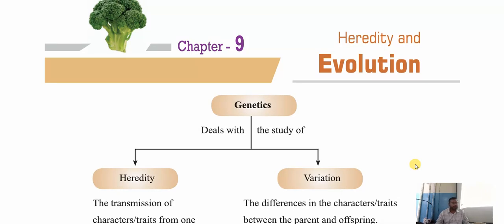What are the few important things we need to understand in this chapter? Certain things have got deleted compared to your previous syllabus. Earlier, this chapter was heredity and evolution. Right now, the evolution topic has got deleted. Only heredity remains. There is no evolution concept in this chapter. We are only going to study the concept called heredity.